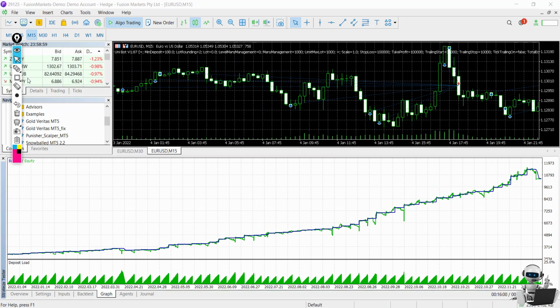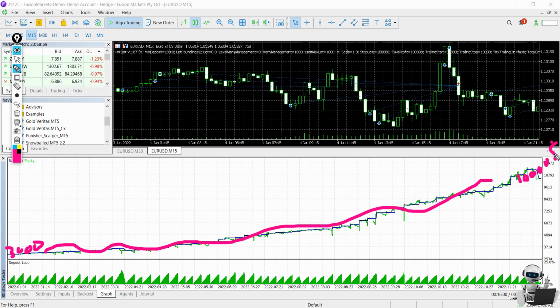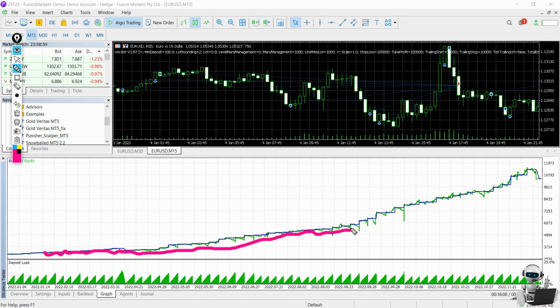So after finishing the back test, you can see in less than 1 year, from $3,000, it increased the profit to almost $10,000, which is very amazing and very profitable. But what we can see from the chart is that there are some drawdowns happening. So we will see, for example this one, what is the maximum drawdown for this EA in the back test. Now we know how the EA is working, but we don't have a live result.